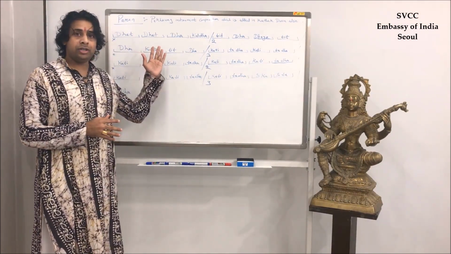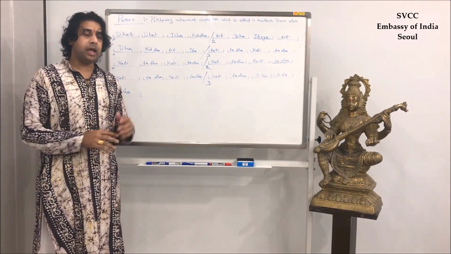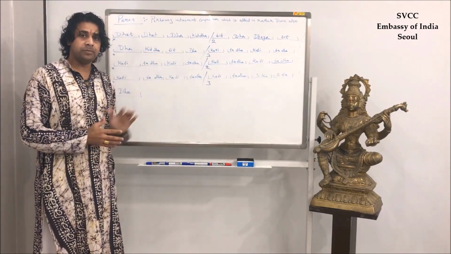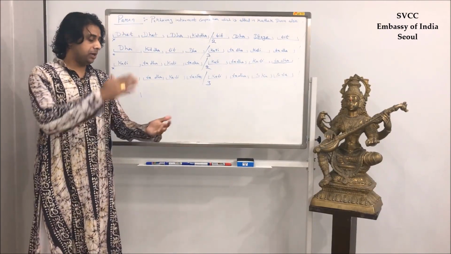So notation is already ready. First we will do it with Tali Khali, and I am going to explain the notation with this. Okay, so again we will keep the Madhyalay Tali Khali.